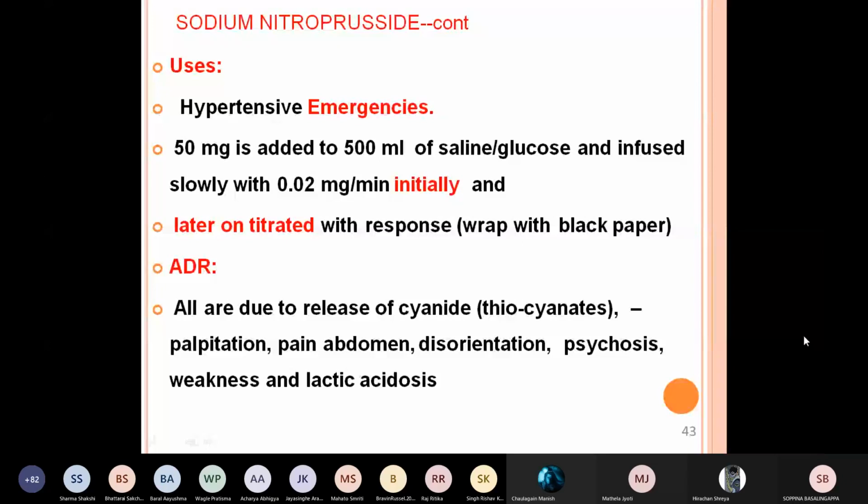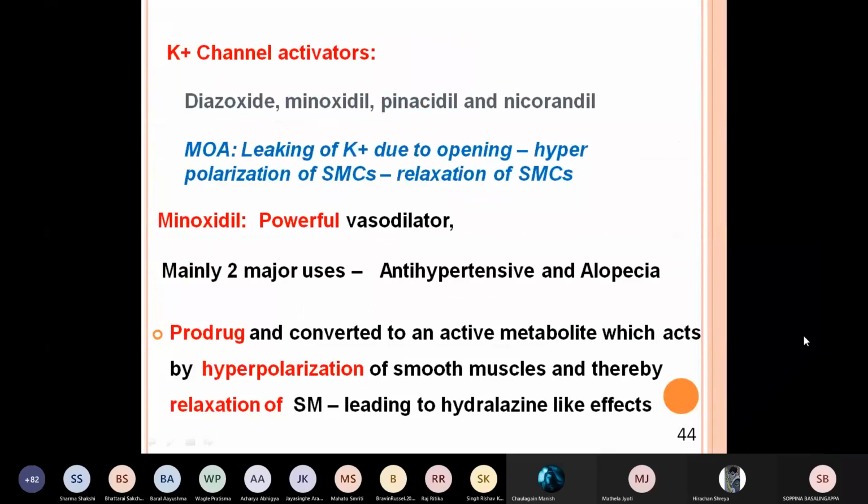Now what are the adverse reactions? All the reactions are due to release of cyanide, thiocyanate. What are the adverse reactions? Palpitation, pain abdomen, disorientation, psychosis, weakness, lactic acidosis. So this is the drug of emergency.